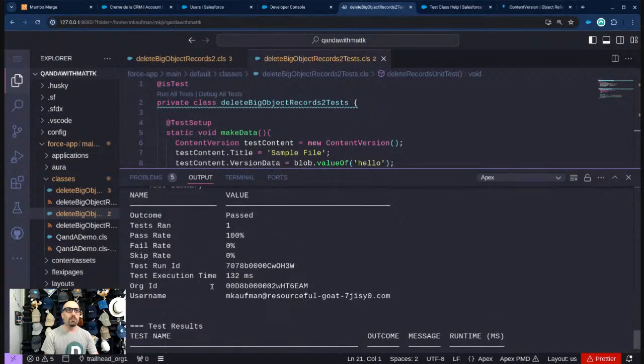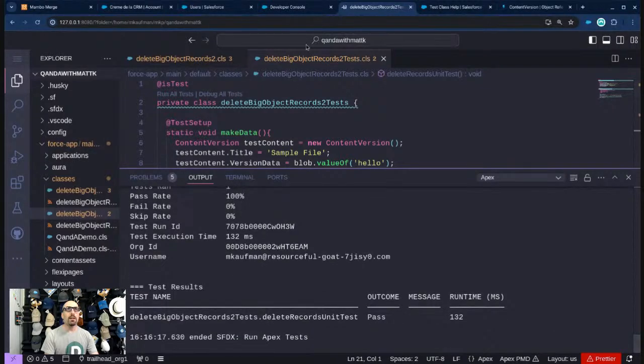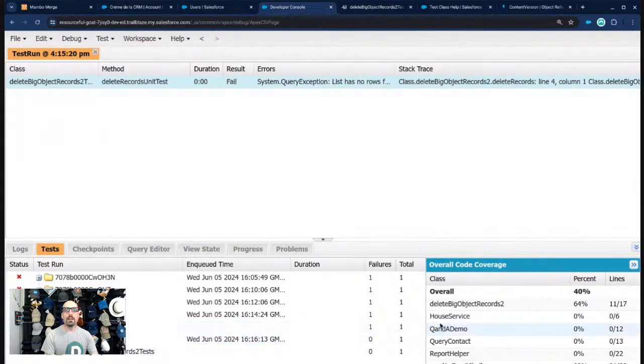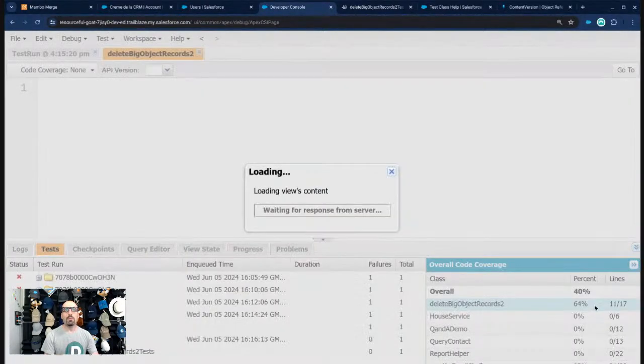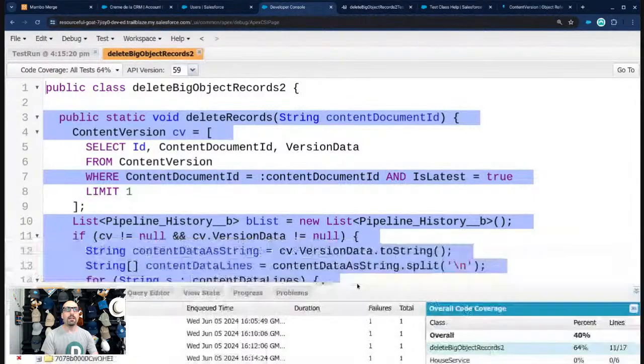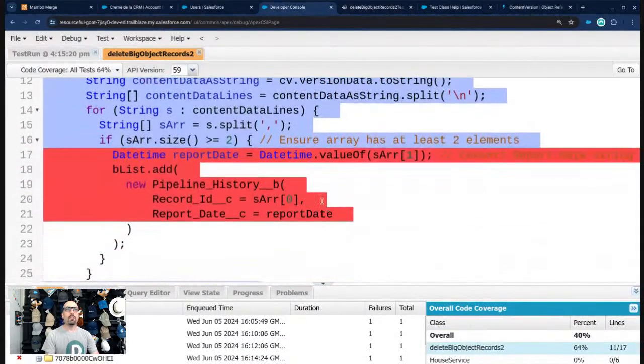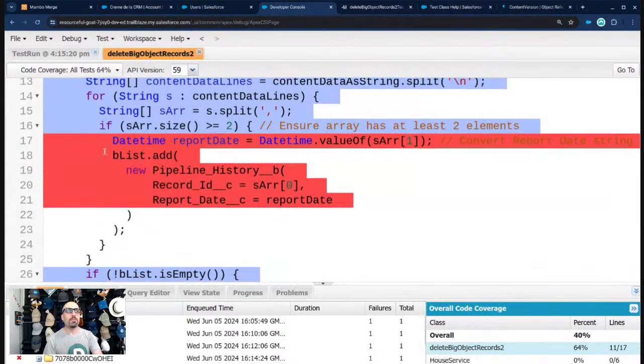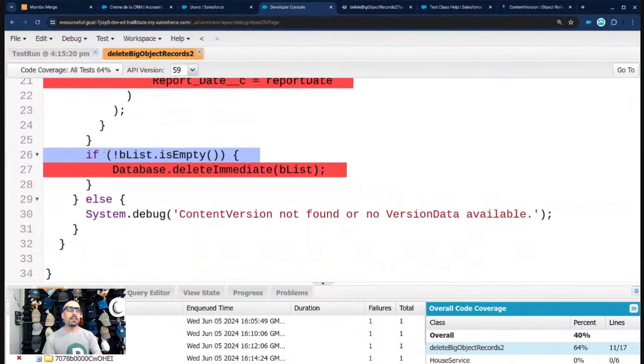We can see a little more information here. So it passed. That doesn't really tell us much more. I'm going to jump back to the developer console. We can see here it did pass here as well. And if we're lucky, we can see how much coverage is available. 64% is available. We can click on that and actually see the lines that are being covered. So here we can see this is where it's not covering the code.